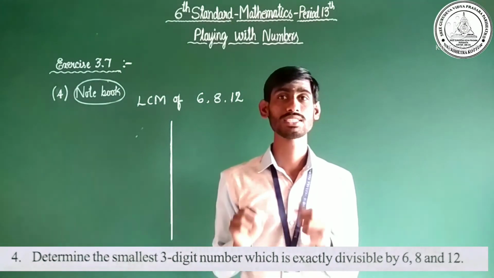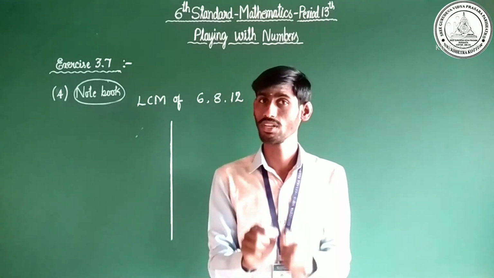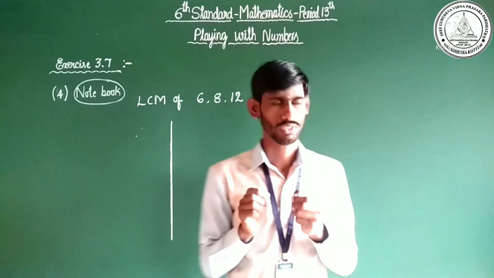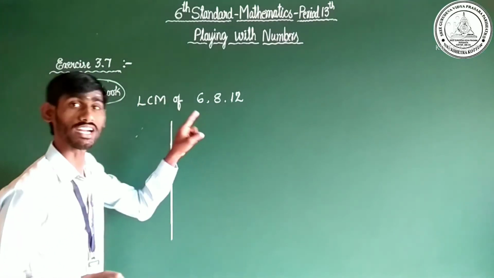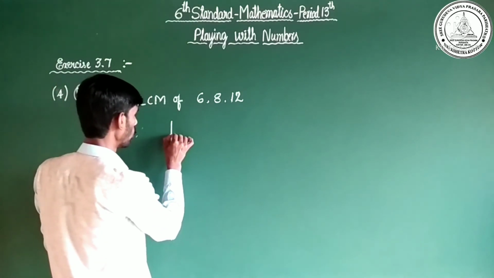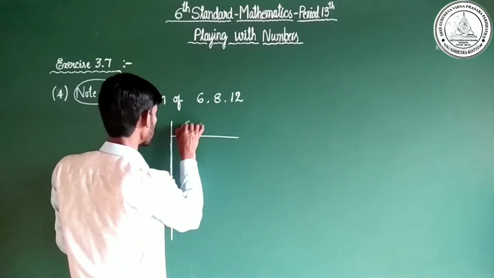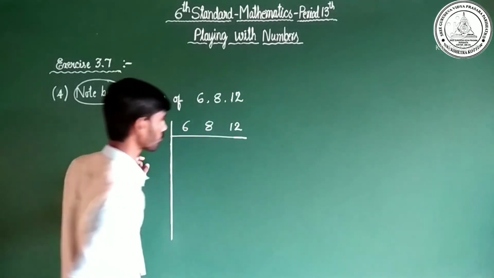Exactly divisible by 6, 8, 12. Which method shall we use now? We will use LCM. Observe here, Chotu. Let us find the LCM of 6, 8 and 12. I'll take them in a group: 6, 8 and also 12.